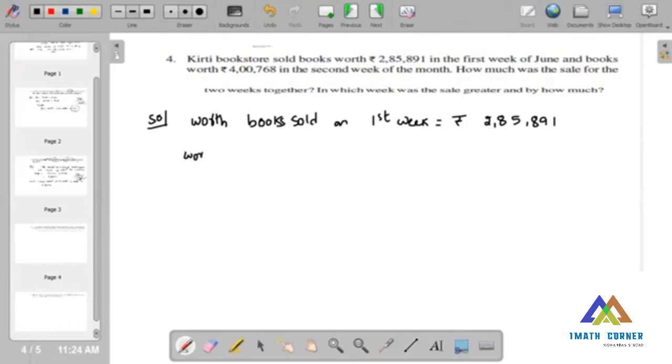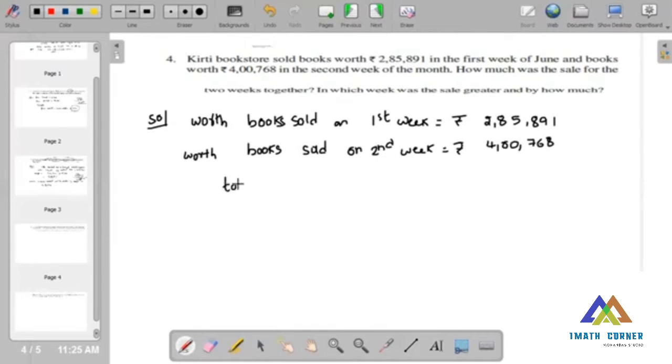Now the worth of books sold on the second week is equal to rupees 4,768. Now we have to find both the weeks. So here how can we find the total sale?